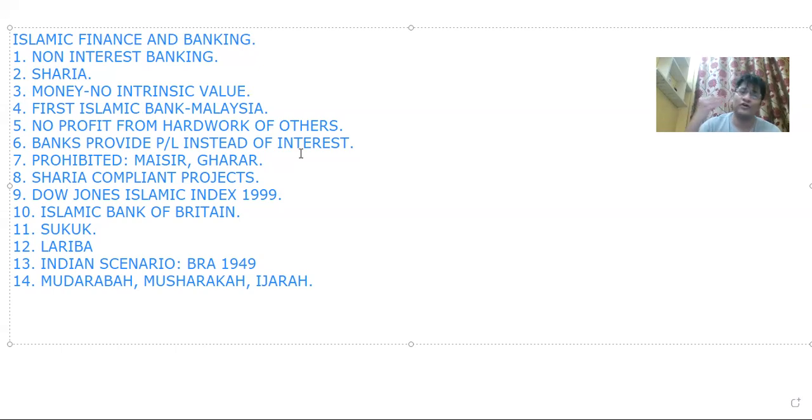I'm just here to convey the principles that Islamic finance follows, so that people are aware of what is happening. That is one of the principles: you cannot profit from the hard work of others. That is why this interest element is prohibited. It is also called riba, as I mentioned earlier.